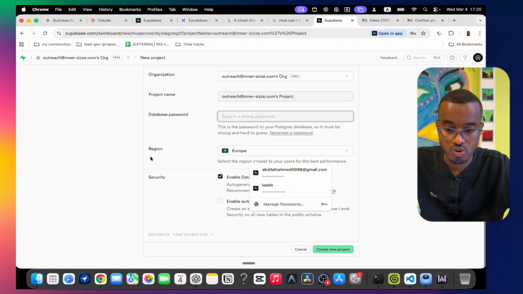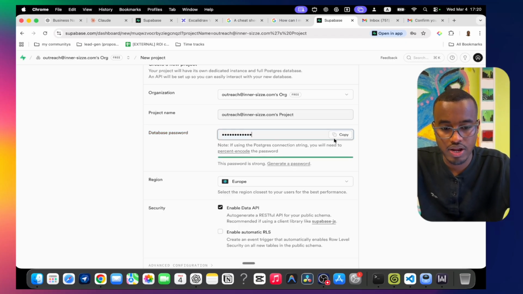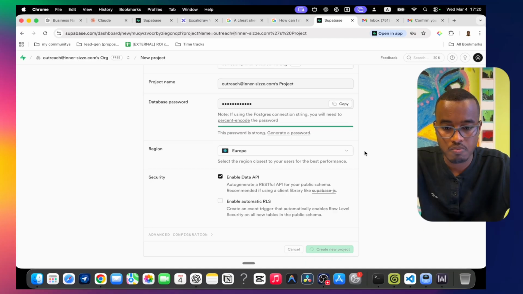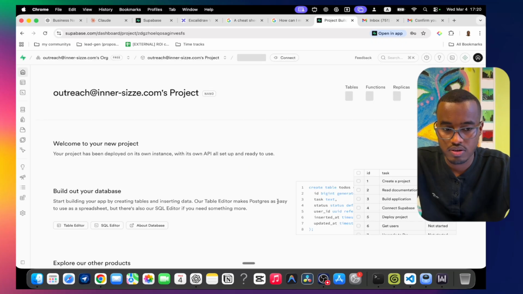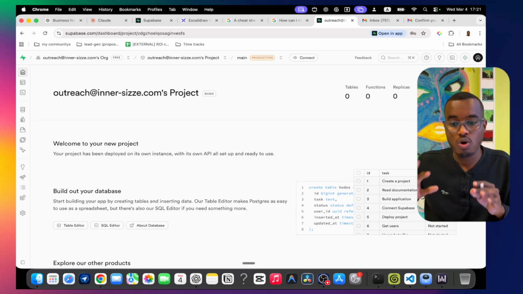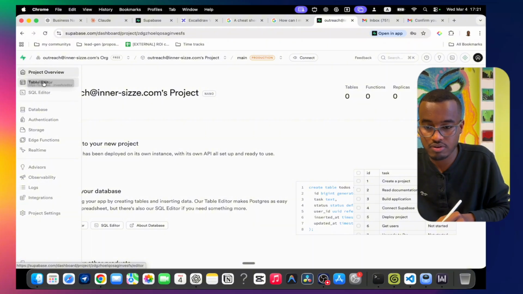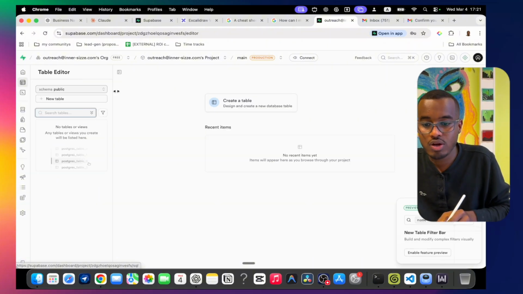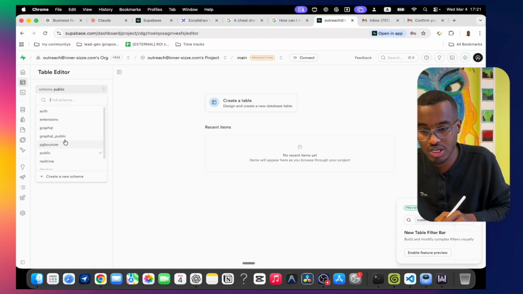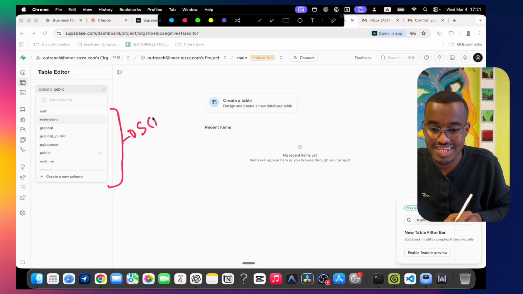You have to create your database password here. I'm going to create that password and then say, hey, save, create the password. Then it's going to bring us this table. So right now what we're going to do is create our schema. Okay, we're going to come here first of all into here, and then we're going to create something called a schema. This is actually what all of these are, schemas. You're asking what schema actually means.